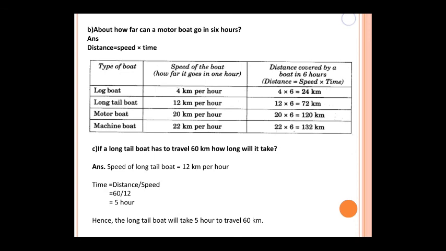One thing you have to remember: kilometer per hour means it is speed. The unit which is only kilometer means it is distance. The unit is very important. By seeing the unit, you can find which is the speed and which is the distance.